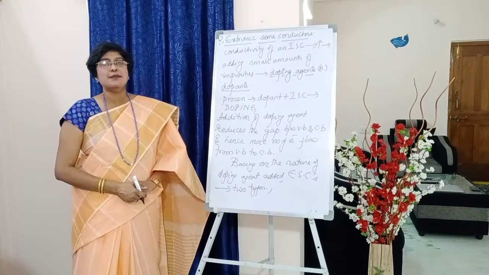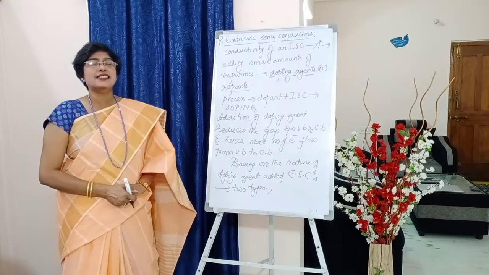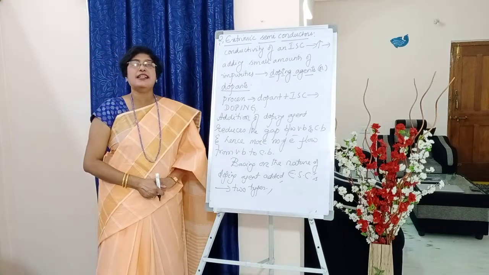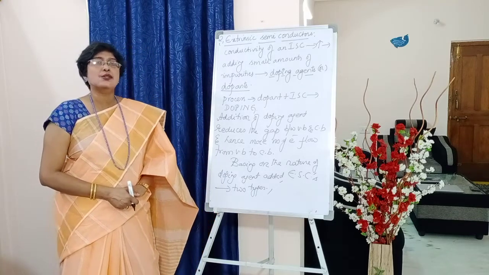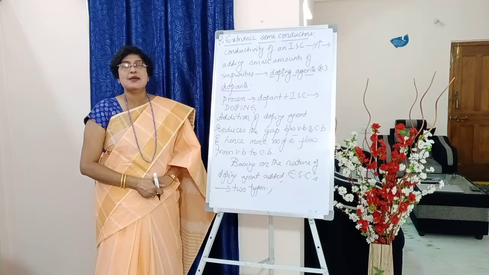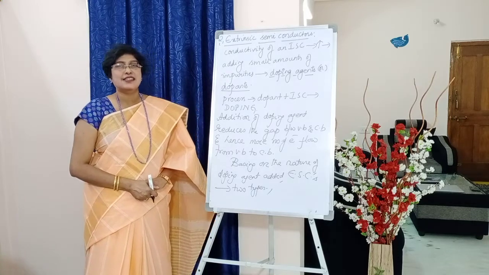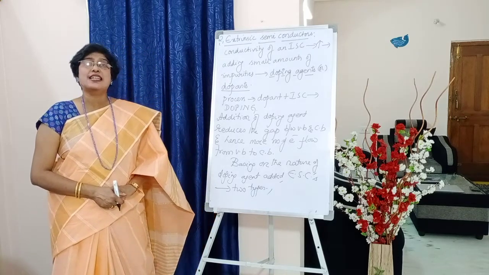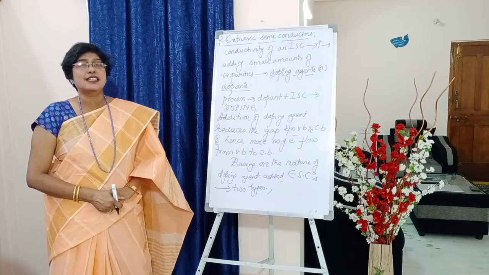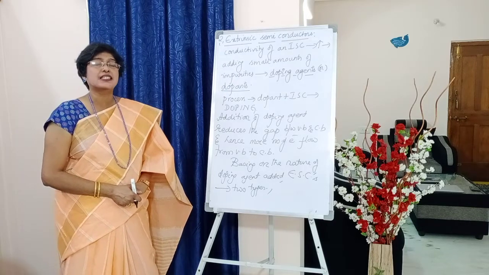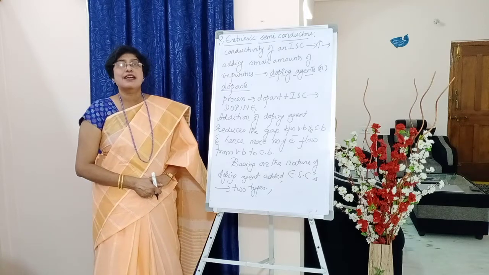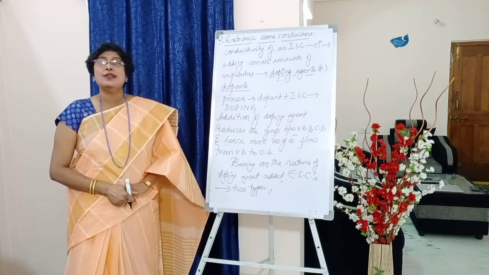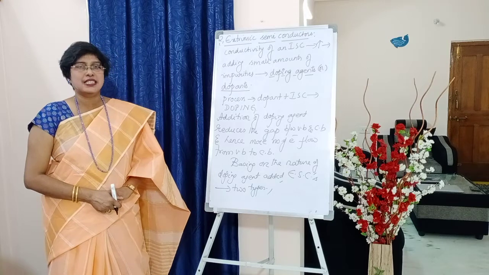So the second type is the extrinsic semiconductors, students. Put the side heading, extrinsic semiconductors. Hope you understood how an intrinsic semiconductor conducts electricity. There we have seen it conducts electricity both by the electrons present in the conduction band and the positive holes present in the valence band. How it happens, we have also seen, students.